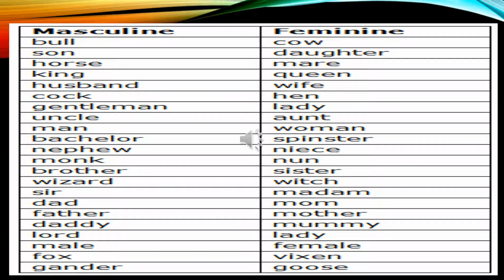These are the feminine genders of the masculine genders given on our left.